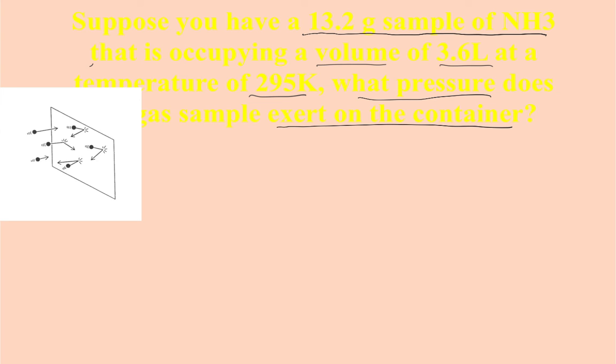So remember, inside of a container, the gas atoms are moving really fast. There's a lot of space in between gas particles, so they're bumping up against the sides of the container. That is what atmospheric pressure is. We can physically measure the pressure inside of the container by the collision of the gas molecules bumping up against the side of the container. Okay, so I'm going to use my ideal gas law, PV equals nRT.